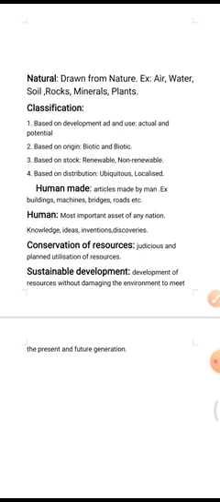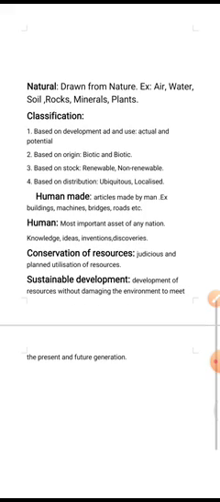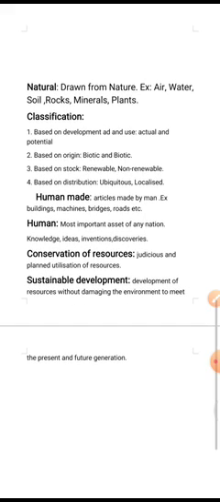That means the resources which have been developed by man for use and which are being continuously utilized are actual resources, and these resources are being used in the present, whose quantity is known and being used.